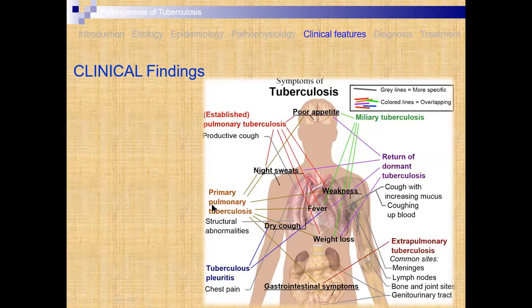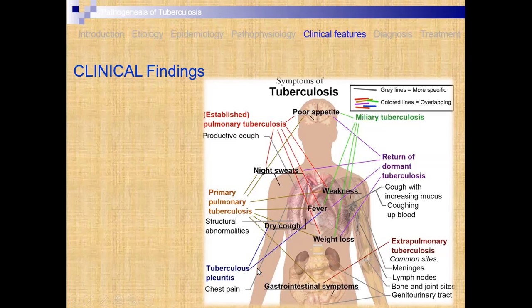Now, primary pulmonary tuberculosis is there. The structural abnormalities are there which are to be observed. In this case, weakness is to be found, then fever, then dry cough. Then gastrointestinal symptoms appear in this patient. That is primary pulmonary tuberculosis.